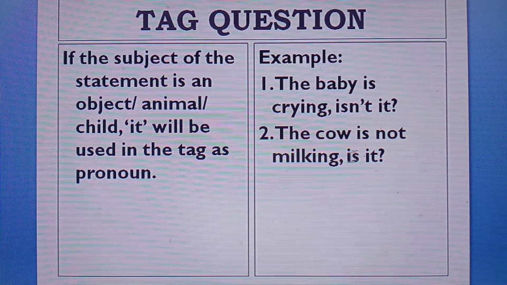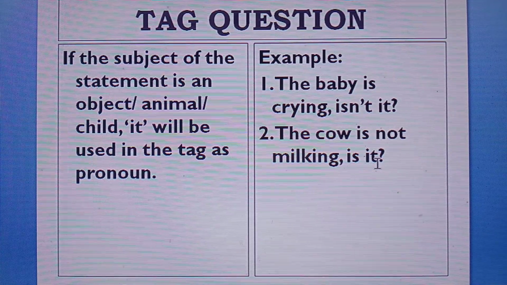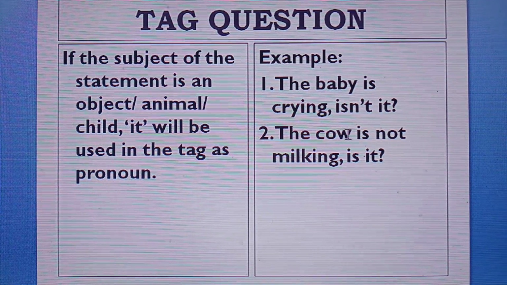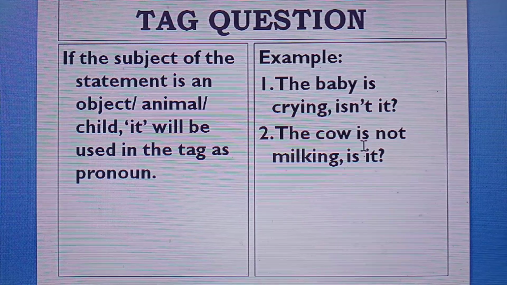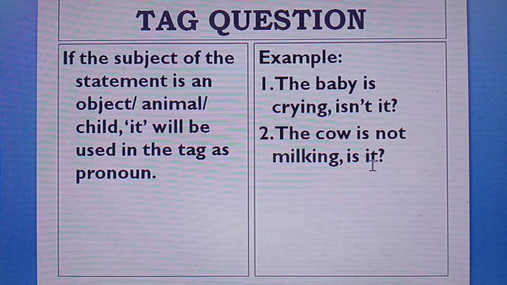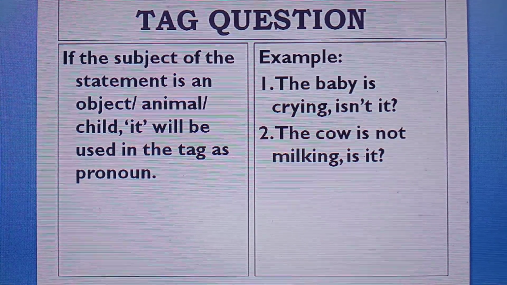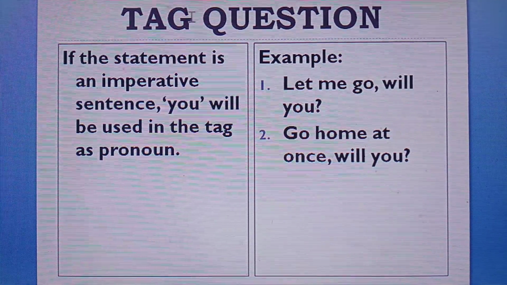The cow is not milking, is it? Here, the subject cow is an animal, so the pronoun it is used in this tag as the pronoun of the subject the cow.